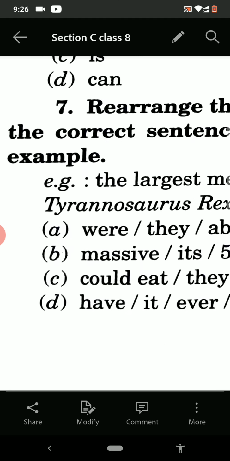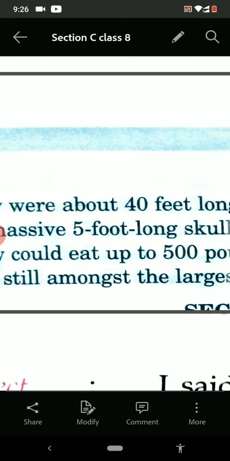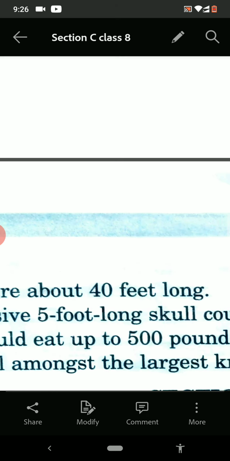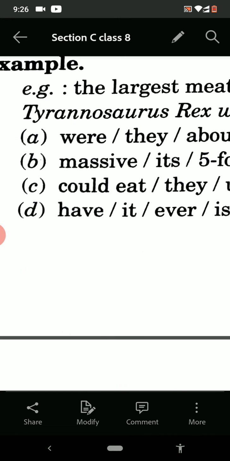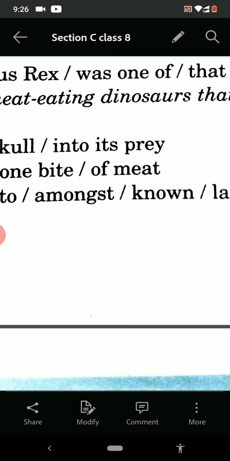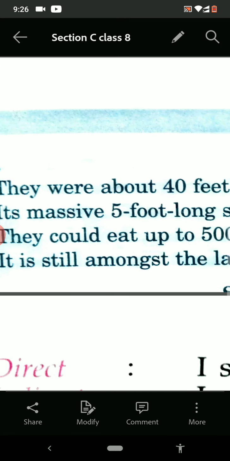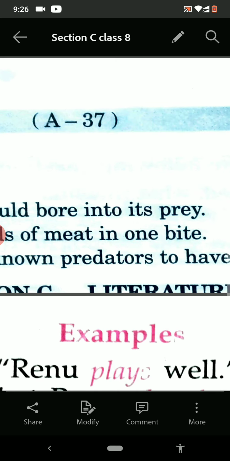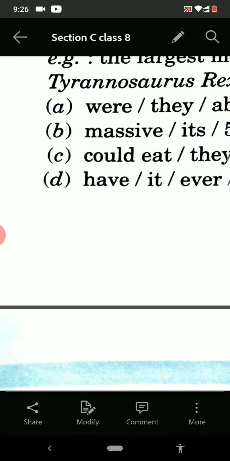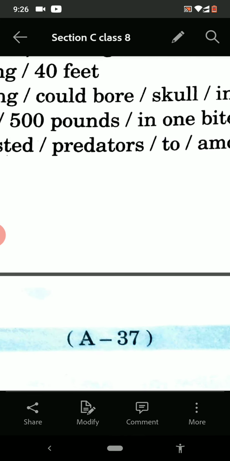Now see the second: were they about long 40 feet? The answer: they were about 40 feet long. Now the next: massive, its 5 foot long, could bore skull into its prey. The answer: its massive 5 foot long skull could bore into its prey. The third one: could eat they up to 500 pounds in one bite of meat?